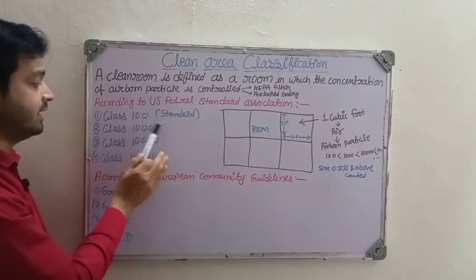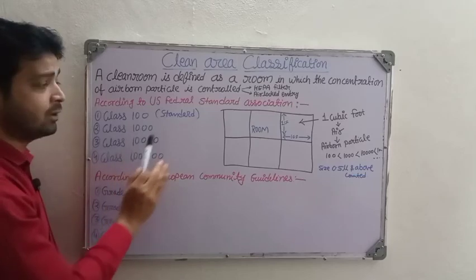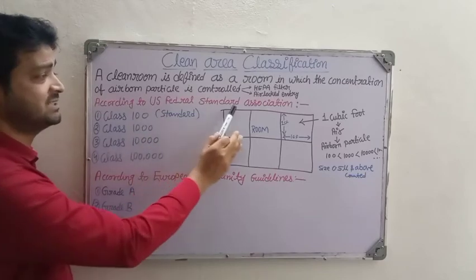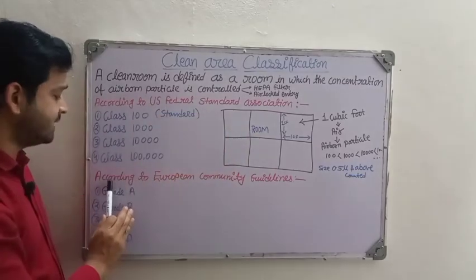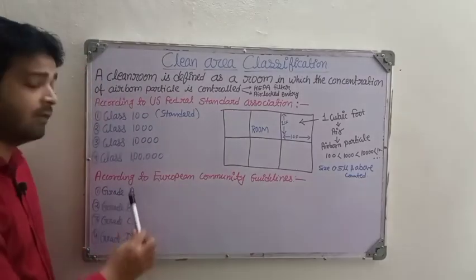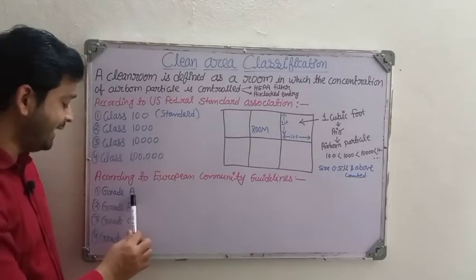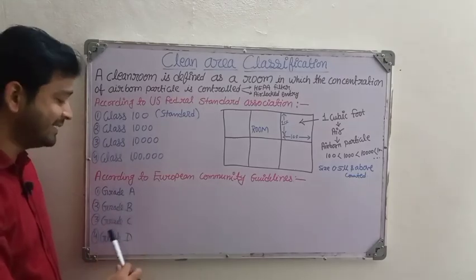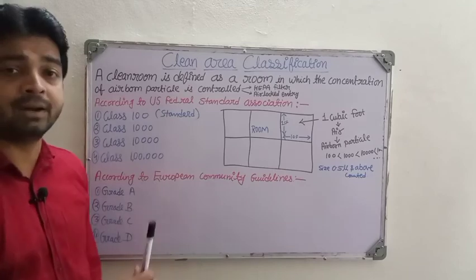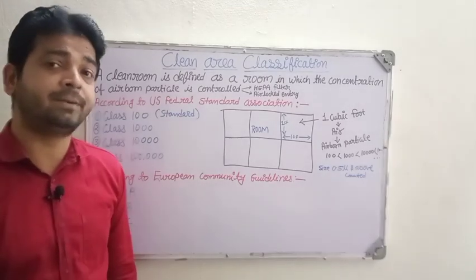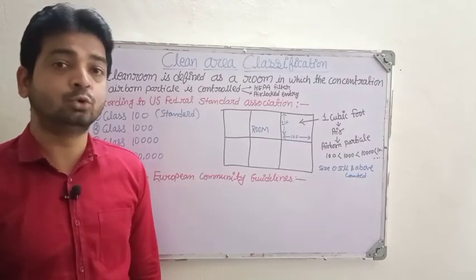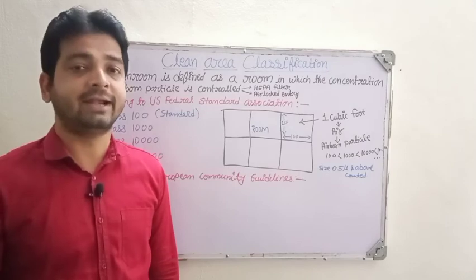Accordingly, if the particle count is near 1000 or 10,000, we keep the room in that particular clean area class. That has been given by the US Federal Standard Association. The second mode of classification is according to the European Community Guidelines. They have categorized into the same 4 categories, but they call them grade A, grade B, grade C, and grade D, right? With the same pattern they also measure the room, the number of airborne particles present per cubic foot area of the room. Accordingly, we keep those clean rooms in the different categories.